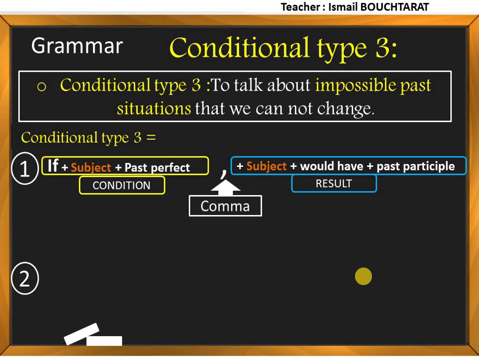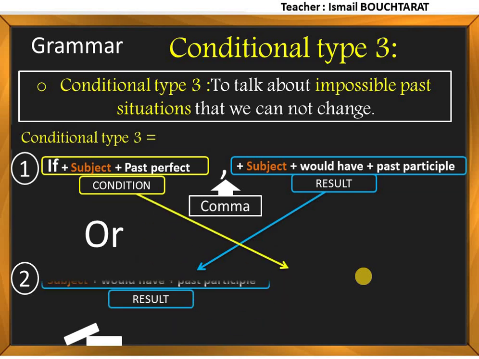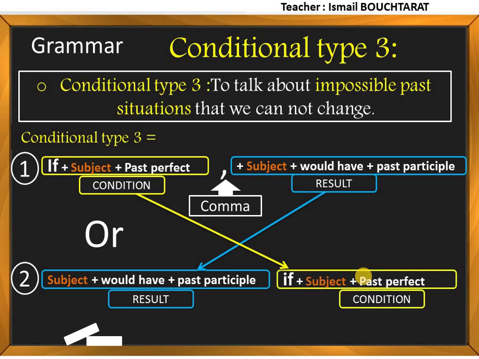Or we can change the order and start with the result. So we can say subject plus would have plus past participle, and then we have if plus subject plus past perfect. In this case, we don't use comma.